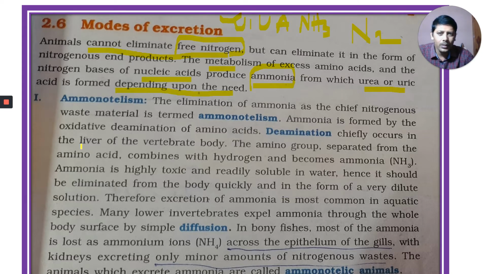Deamination chiefly occurs in the liver of vertebrates. Very important point. Where does the deamination process take place? The deamination process takes place in the liver of the vertebrate body.